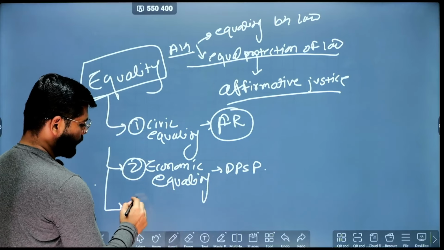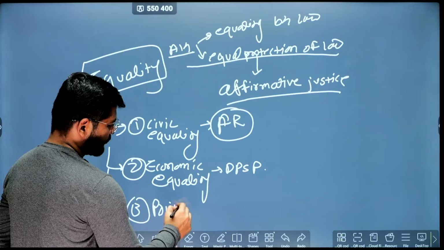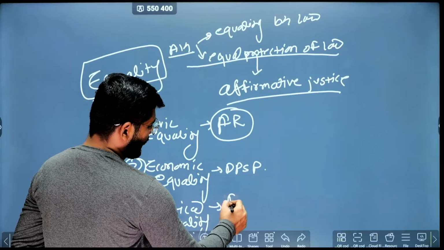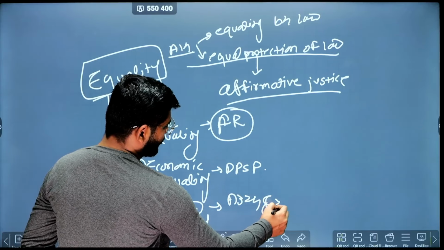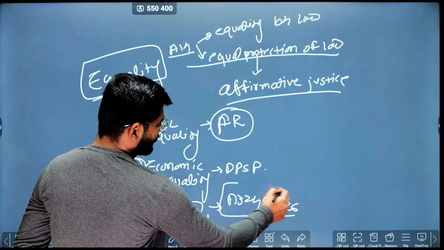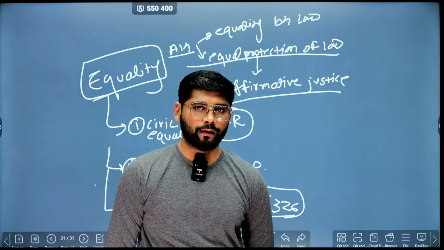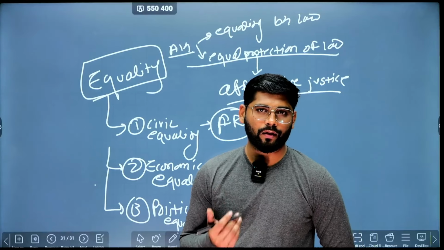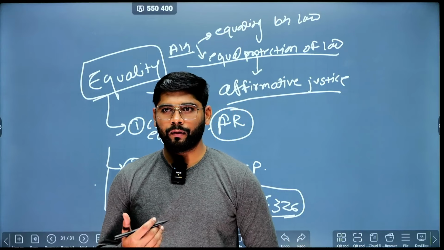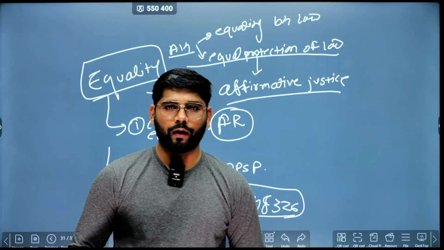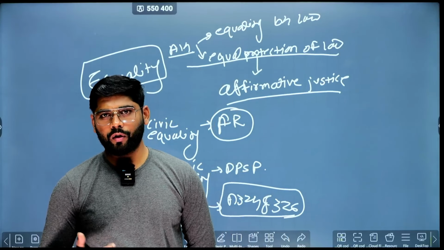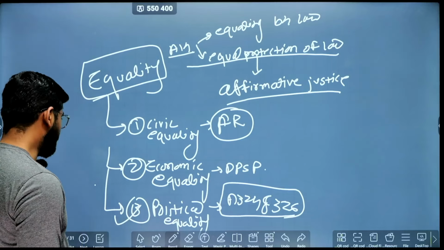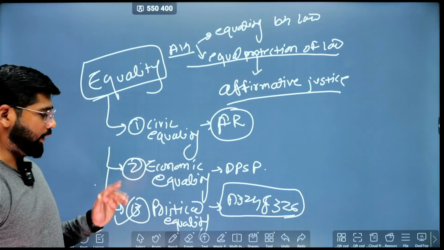Third is political equality, and this is done by Articles 324 and 326 of the Indian Constitution, where it says there should not be discrimination based on religion, race, caste, place of birth. Everyone has the right to vote and the right to get elected, or contest. So this talks about political equality. So this is about the decoding of the word equality here.